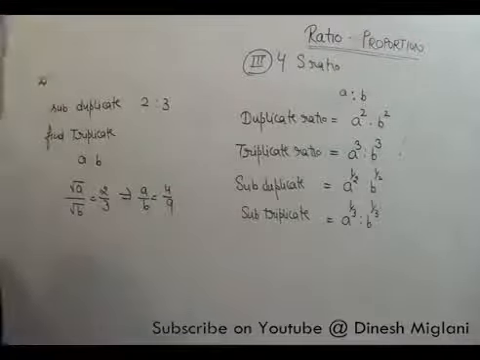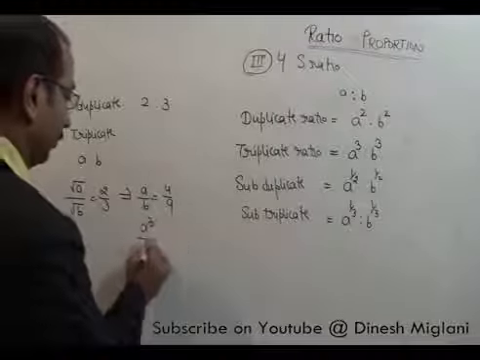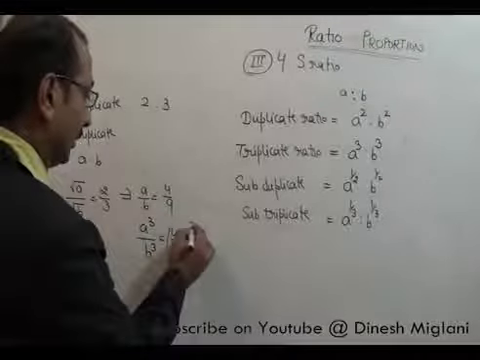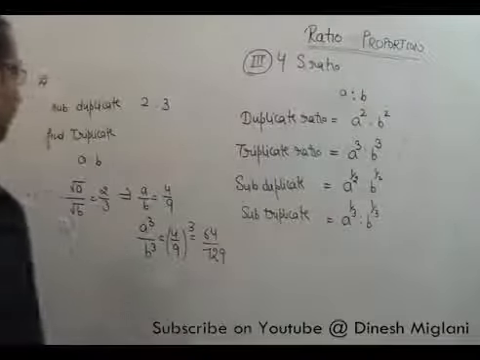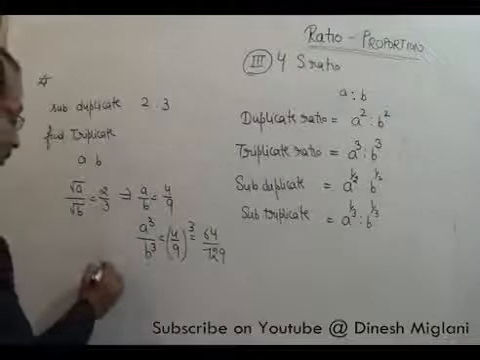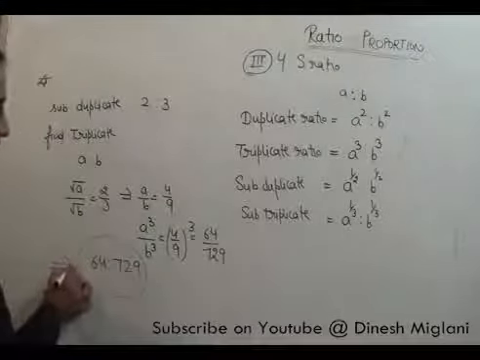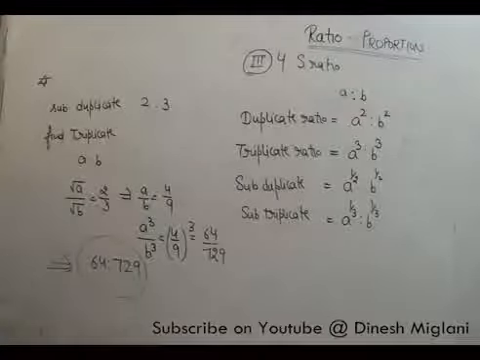I have to find the triplicate ratio, which means I have to make the cube. So I can say this as A cube upon B cube is equal to 4 upon 9 whole cube. This is equal to 64 upon 729. So we can say triplicate ratio is equal to 64 ratio 729. That becomes our answer. What is given to us? Subduplicate is 2:3. I have to find the triplicate.